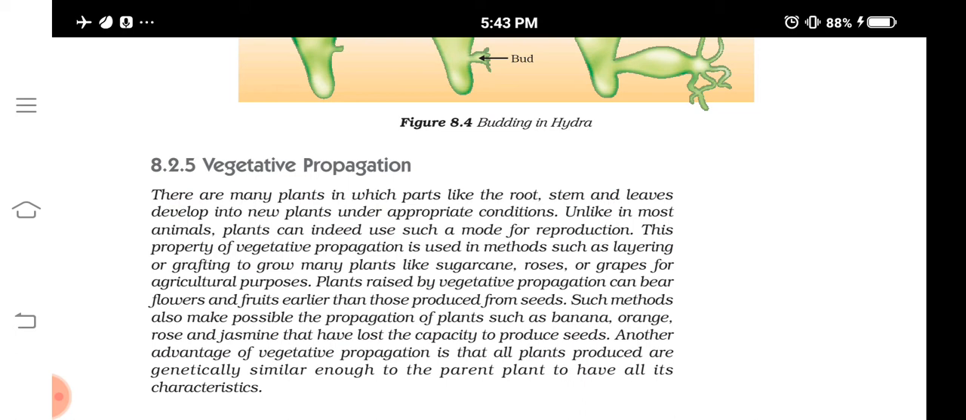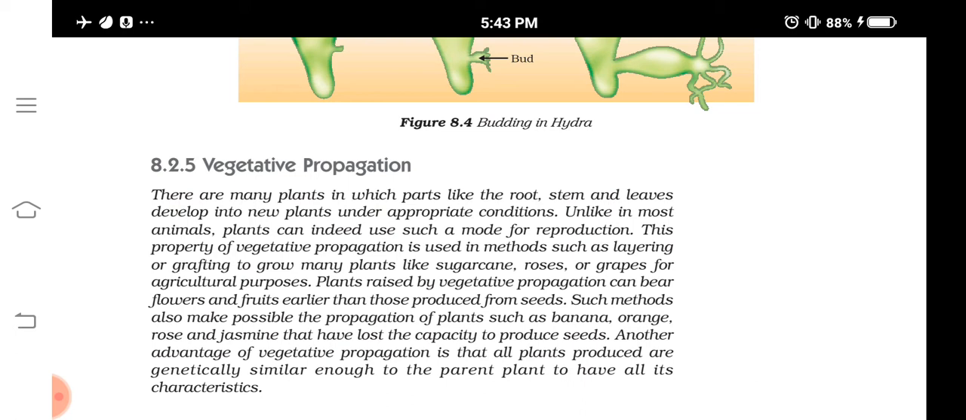So the first point is what? The plants which are raised by vegetative propagation can bear fruits and flowers earlier. Otherwise, what will happen? From the seeds, the plant should germinate, isn't it? It should grow, it should complete its vegetative phase, then only it will give flowers and fruits, isn't it? But if we are doing vegetative propagation, what will happen? They have already completed that vegetative phase in their life, so they can easily bear flowers and fruits.